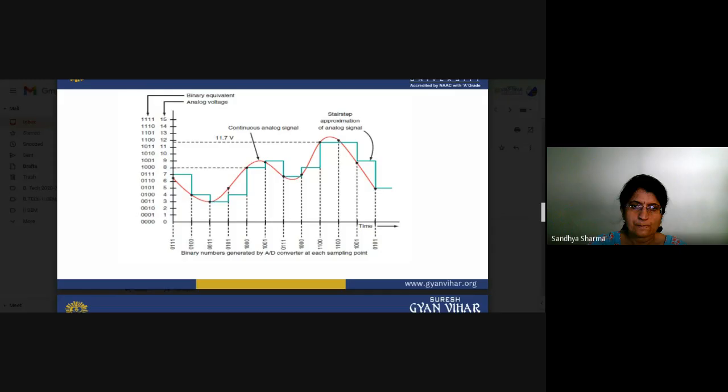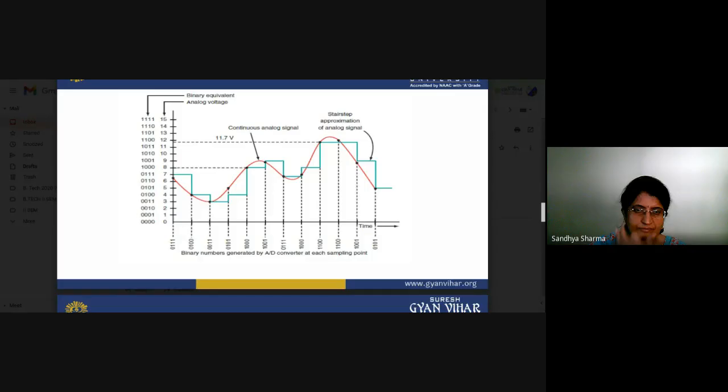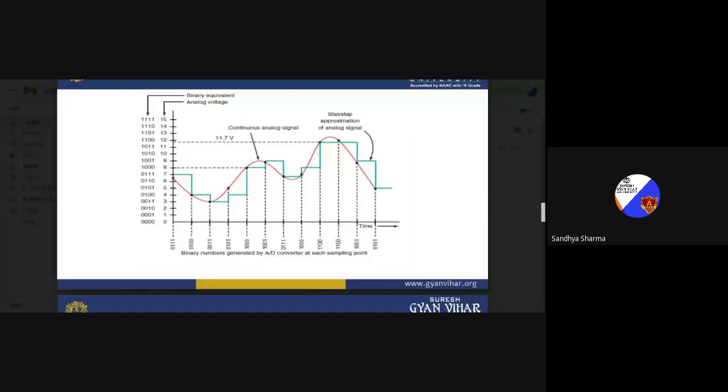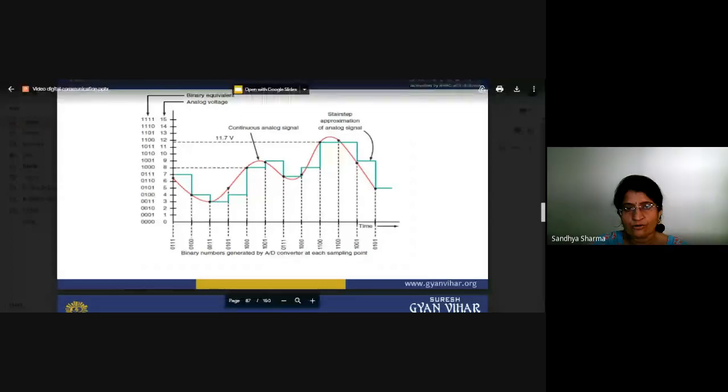You can see this is your analog signal. This analog signal is converted into this type of staircase signal by using methods, and after that these levels are designated by some coding. According to this coding, a particular sample value can be represented in the binary form.